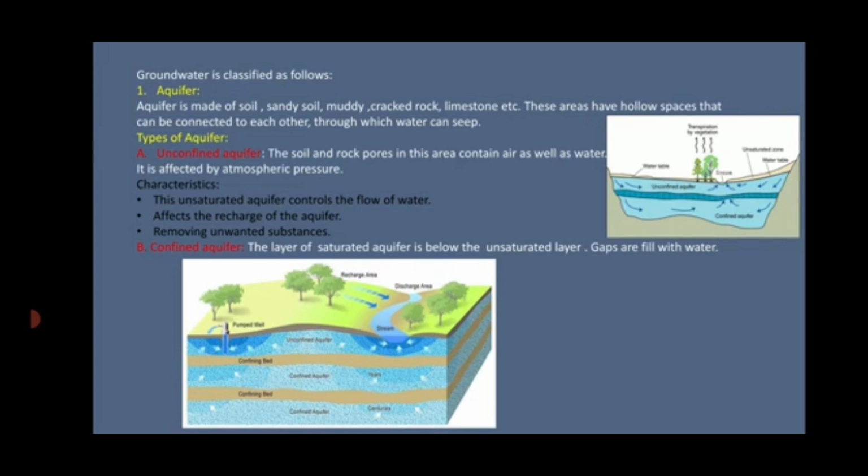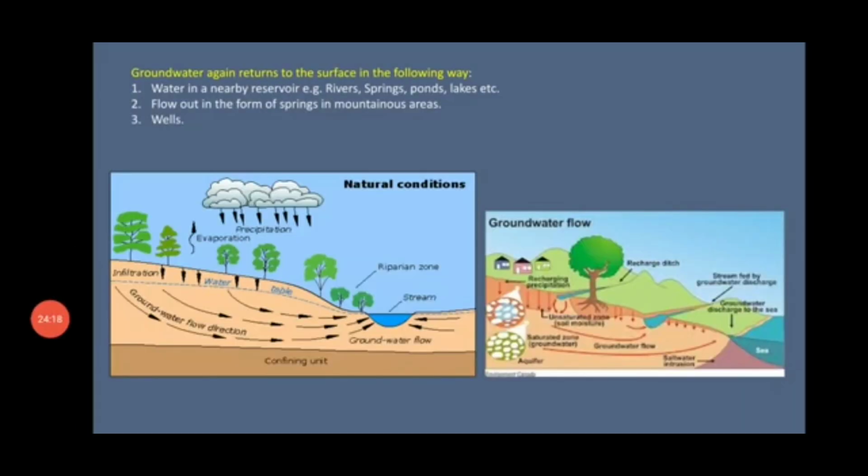Similarly, there are gaps between these cracked rocks, and all these gaps are filled with water. Since there are many layers above the saturated layer, the layer is detached from the surface, and also detached from the atmosphere.